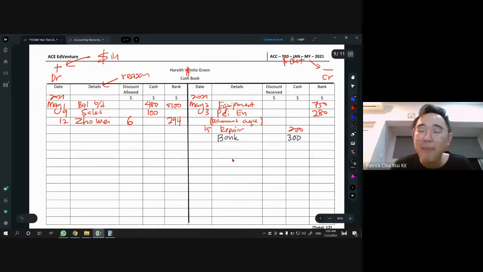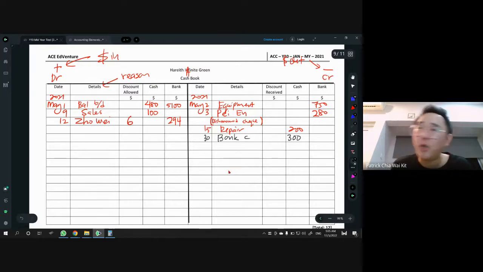And that's not good enough to get the correct marks for this. You need the symbol C. The symbol C here stands for contra. You don't need to spell out the whole word contra, just put C. So: bank C. Big C also can, small C also can. Normally it's just a small c. So this is on 30 May.